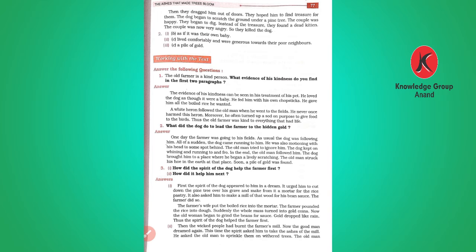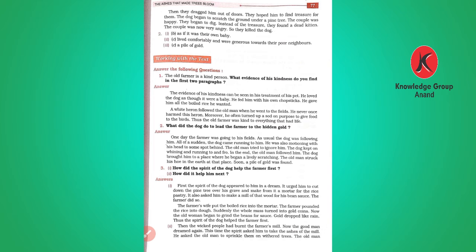Okay, so how did he help after his death? He saw his master mourning and crying under his grave, so he felt so sad. He came in the dream of his master and asked him to cut down the pine tree and make a mortar and a meal for his rice pastry. That way, the dog secondly helped his master to become rich again.